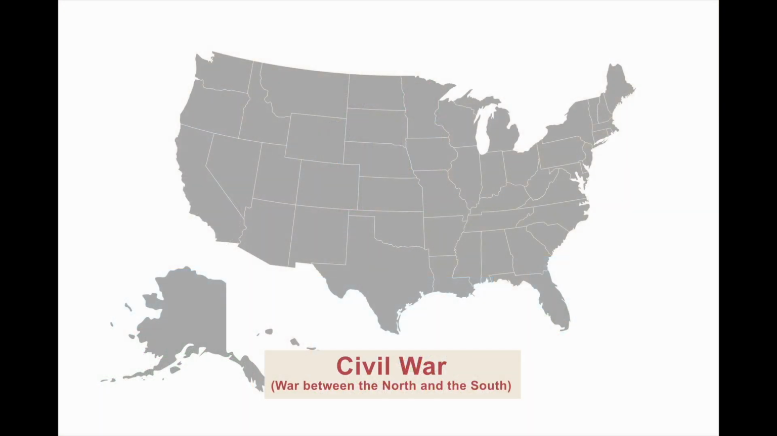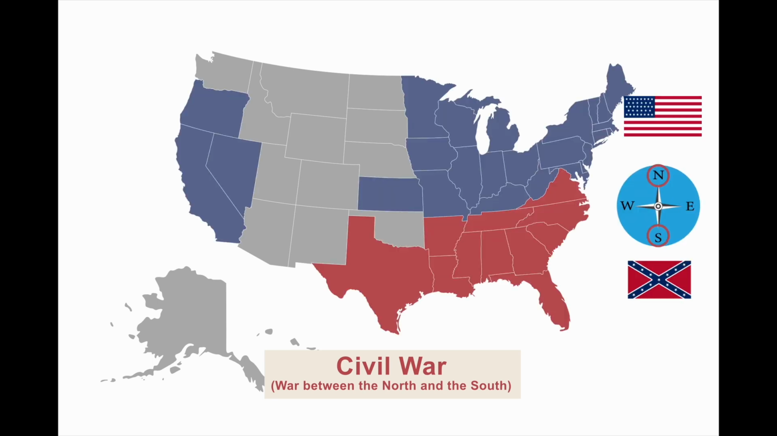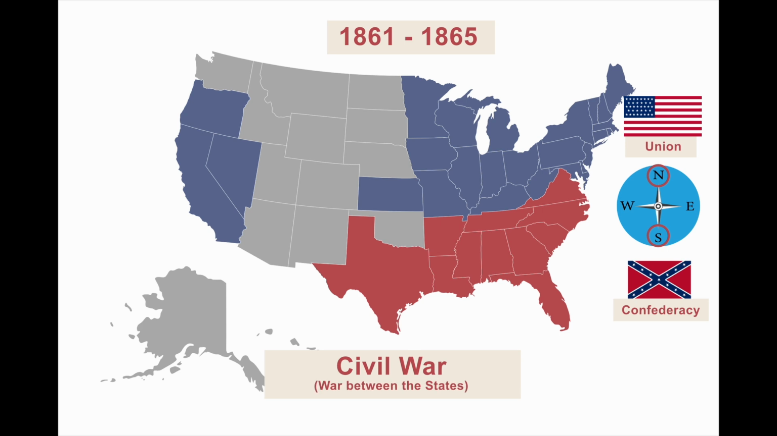The Civil War is called the War between the North and the South. The North was called the Union, and the South was called the Confederacy. The Civil War started in 1861 and ended in 1865. The Civil War is also called the War between the States.